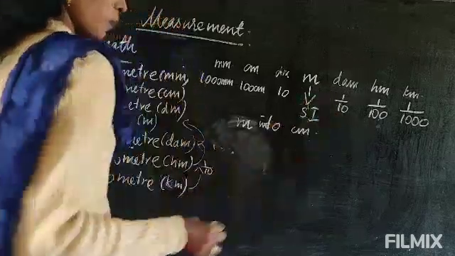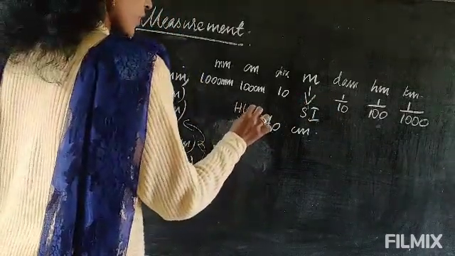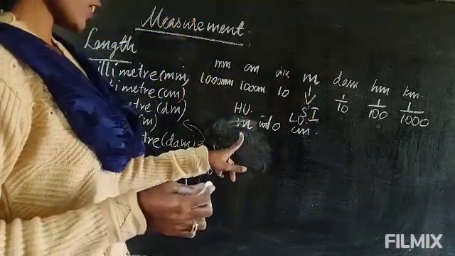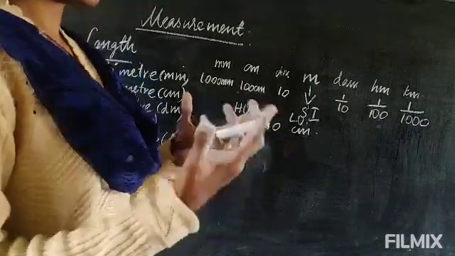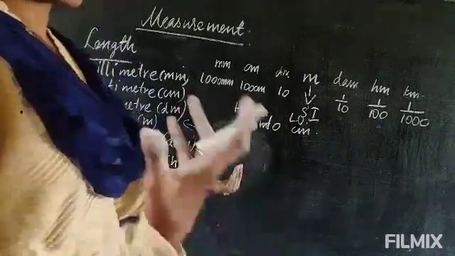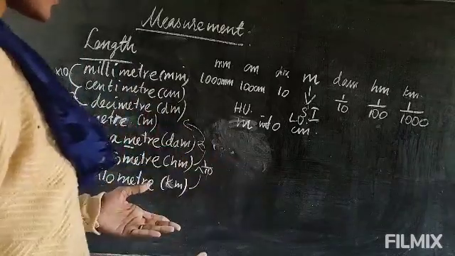So first you have meter into centimeter. Now meter is the higher unit. Centimeter is the lower unit. We are converting the higher unit into the lower unit. So the lower unit will be smaller one, no? So the answer will be bigger. Okay, when you convert into the lower unit, you will multiply. When you convert into the higher unit, you will divide.